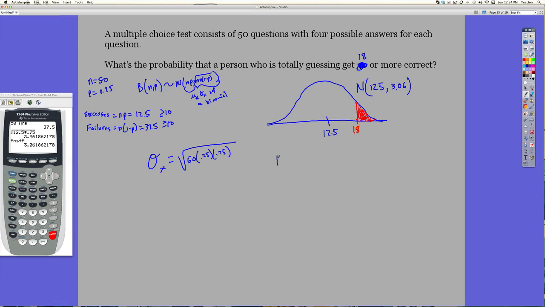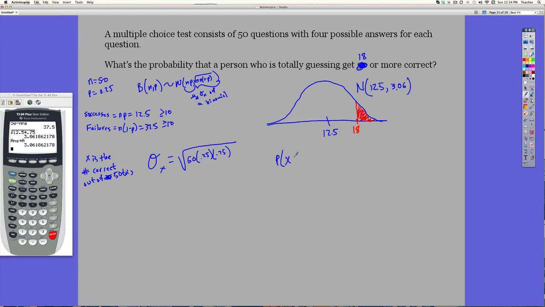which will be the probability that my x, because these are all x's, x is the number correct out of 50 tries.